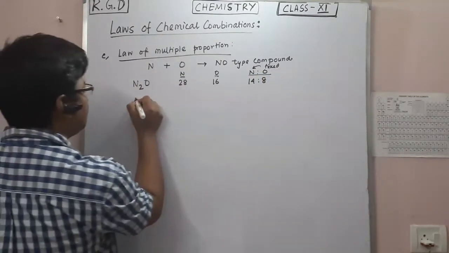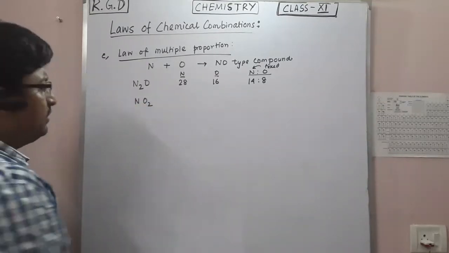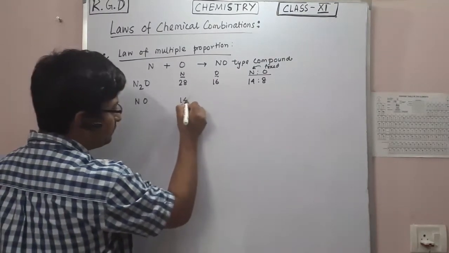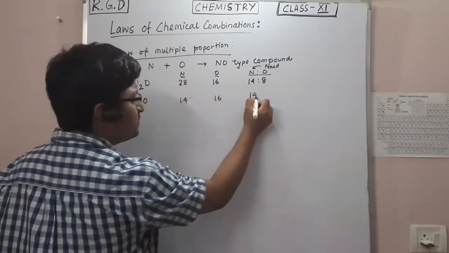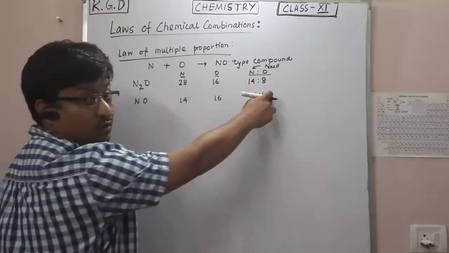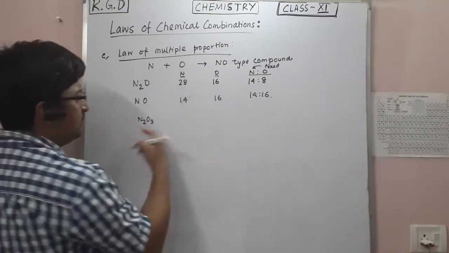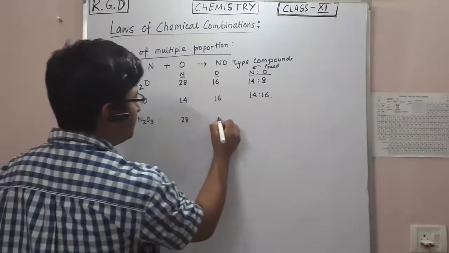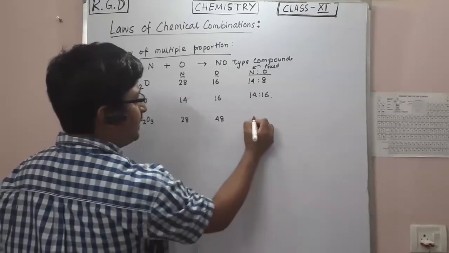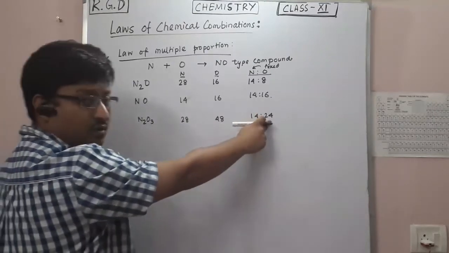Next, what do I have? NO. This is 14, this is 16, so 14 is to 16. Simple. See, 14, 14, 8, 16, whole numbers. Next, N2O3. This is 28 and this is 48. If I divide by 2, it is 14 is to 24. So see, this is fixed and this is a whole number.